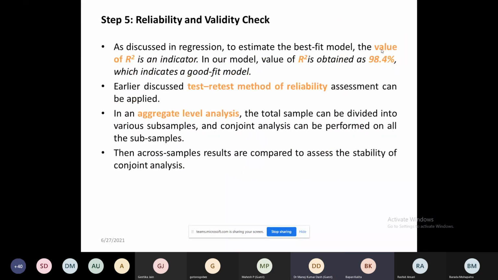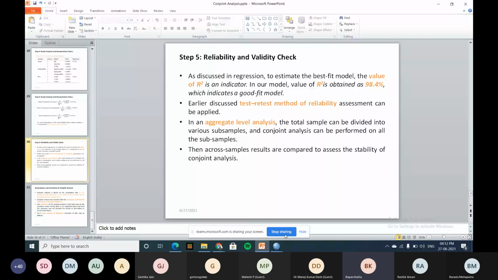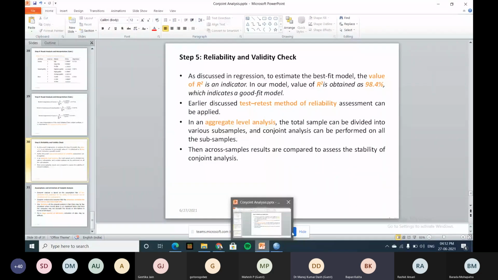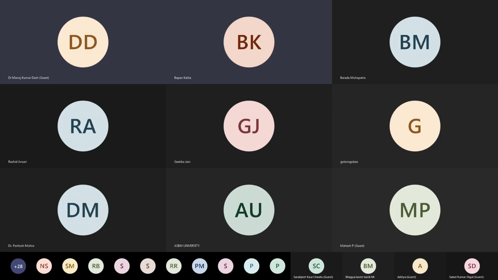Any question from your side? I will take 5 minutes, then I go for the next one. Any question? No, sir. Is it clear? Clear, sir. Okay. So can I go for the next one? Clustering. Or you have some question regarding conjoint? If you ask before clustering, I will have some 5 minutes. Any question regarding this?